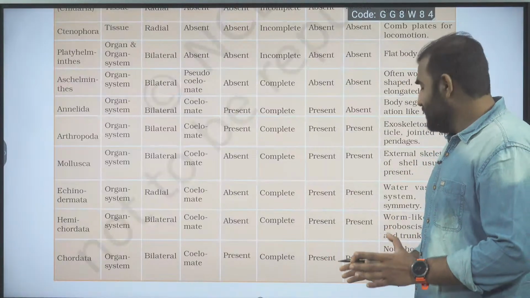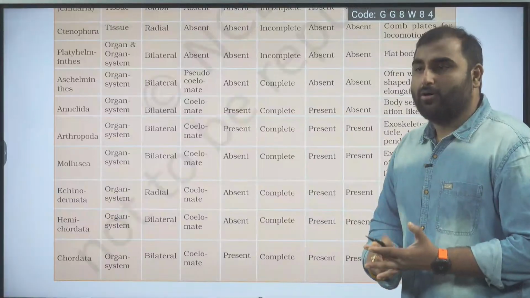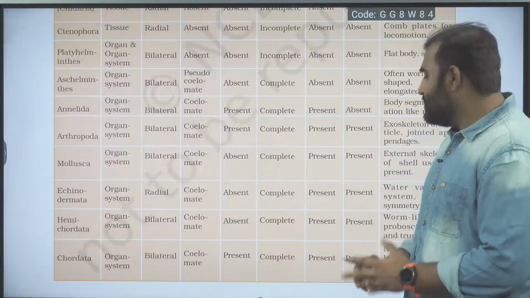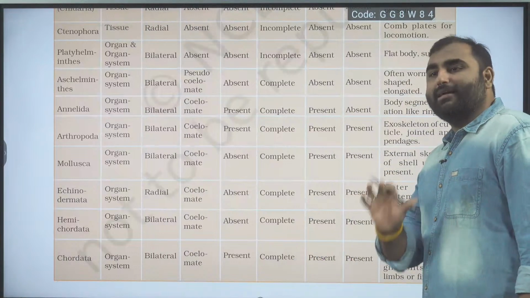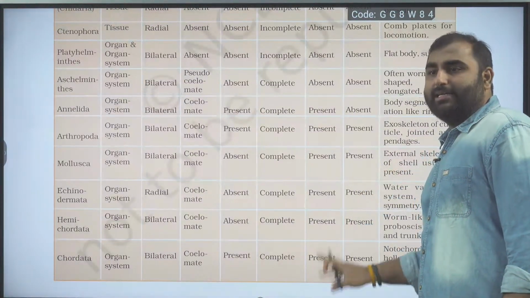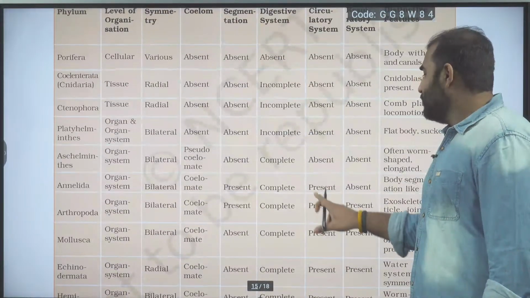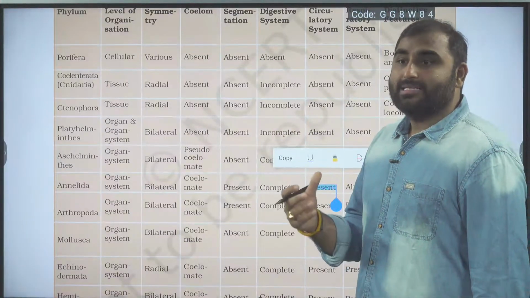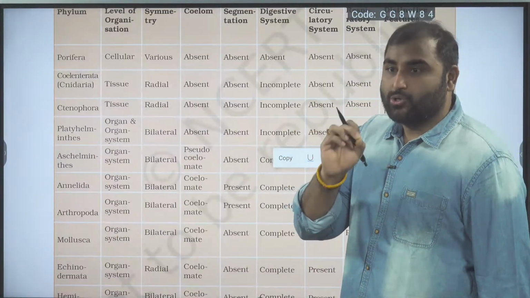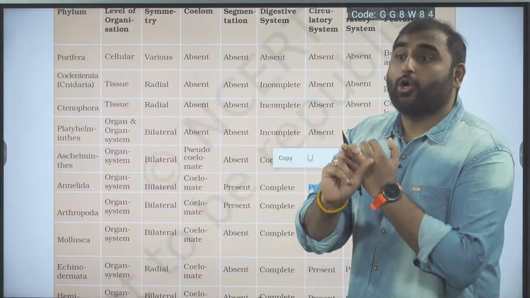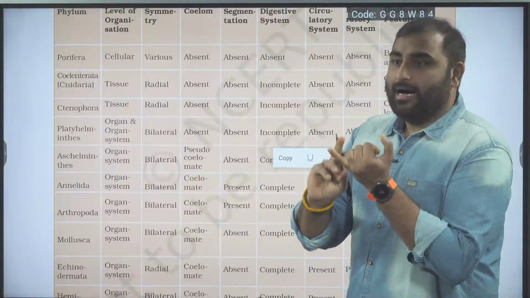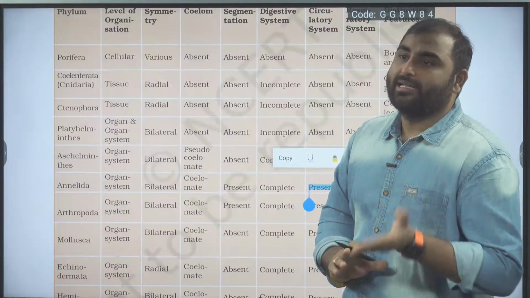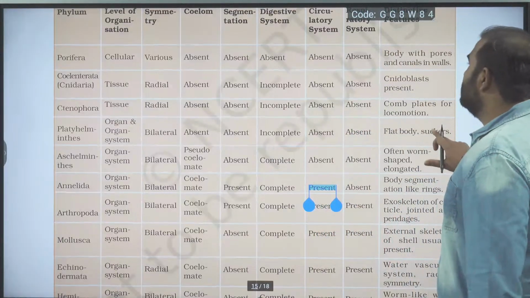So what you can do is, for Annelida and chordata, below the present, you just write complete. एक chordata में present के नीचे complete लिख दो, और एक Annelida में लिख दो present के जगह complete. Where it is present, for Annelida and chordata, you will write closed circulatory system, and for Arthropoda, Mollusca, Hemichordata, you will write open circulatory system. Clear? Next, respiratory system.